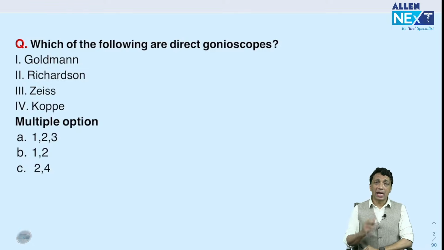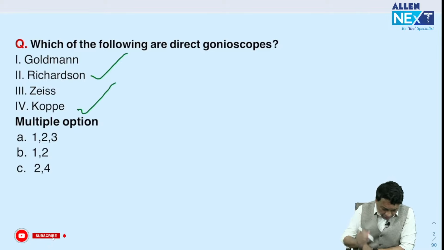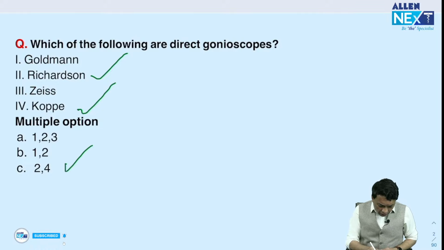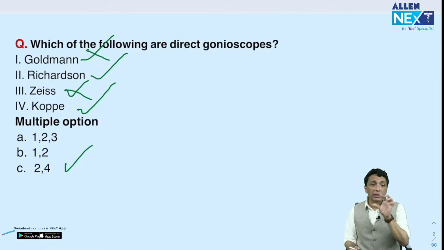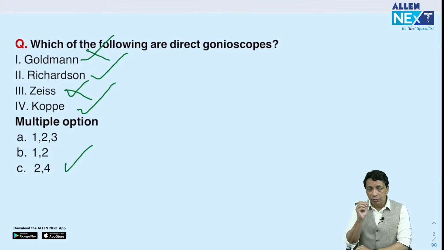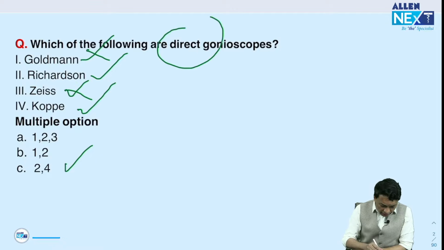However, since the question is about a direct gonioscope, we have to answer that. The direct gonioscopes here are the Richardson and the Koeppe. So we have choices 2 and 4, choice C, correct. The indirect ones that we use are the Zeiss lenses and the Goldmann. The Zeiss and the Goldmann are indirect lenses, meaning we put them against the eye with the coupling media and see through the slit lamp, and the angle is reflected indirectly. They're more popular, but the question is about direct. The answer is 2 and 4, the Richardson and the Koeppe.